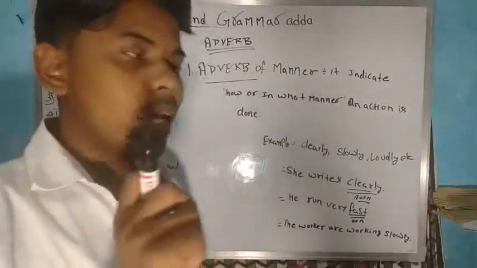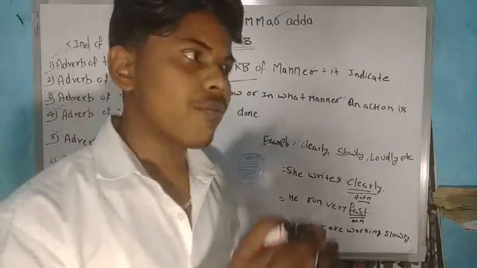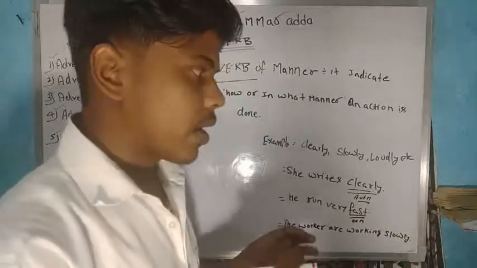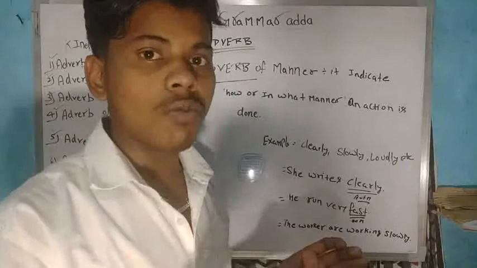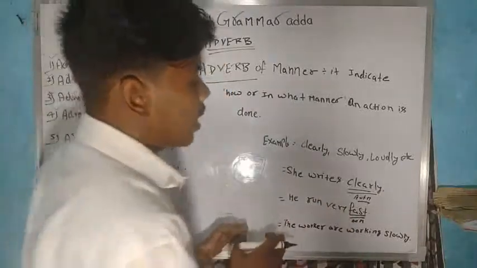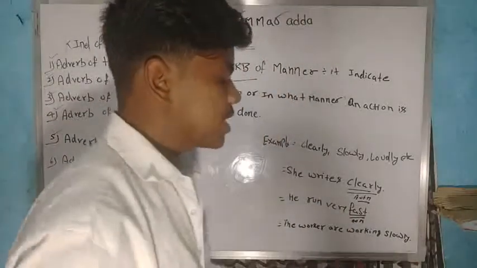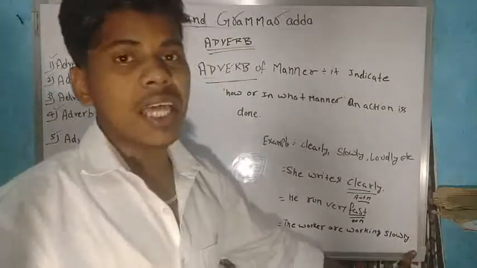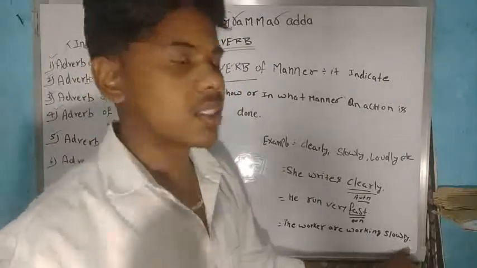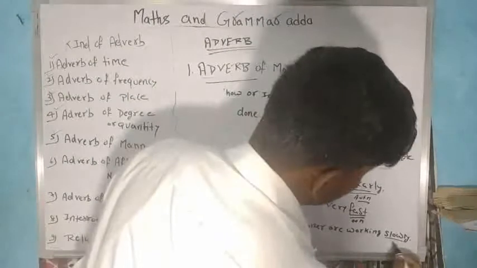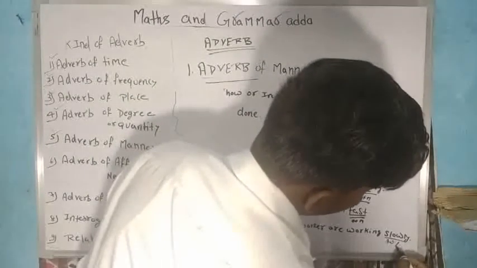Third, the workers are working slowly. If some laborers are working their job slowly, we can say they are working slowly. If they are working fast, then we can use fast. That is also an adverb of manner.